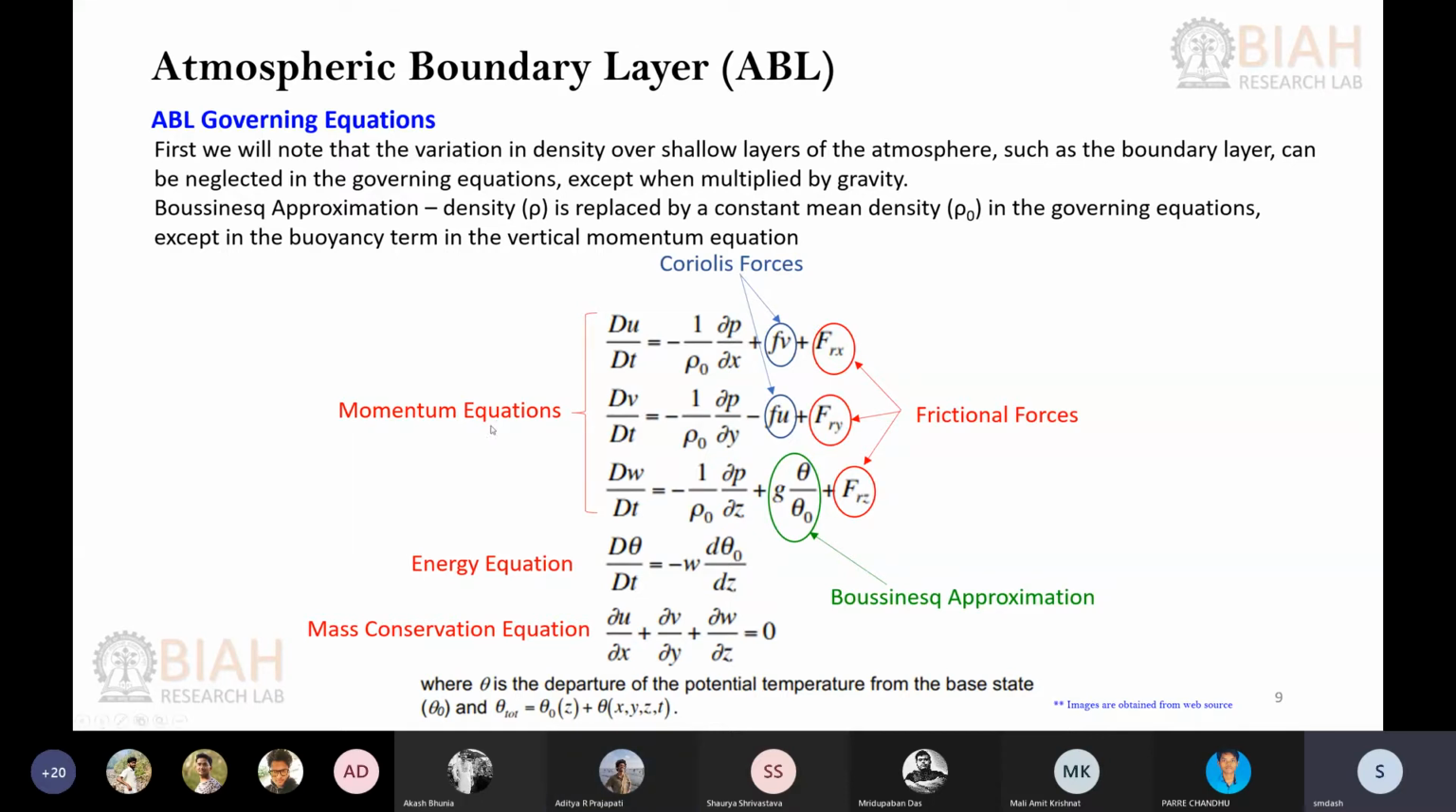So these will be our equations which we will simplify, or we will perform the turbulence analysis on them.